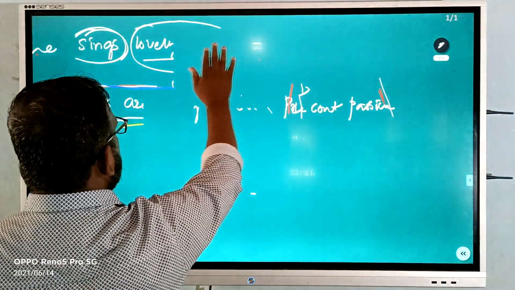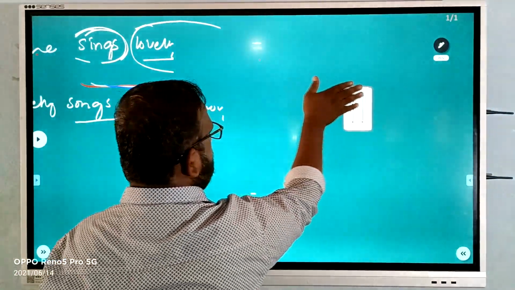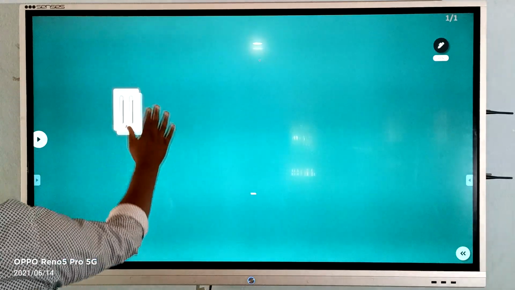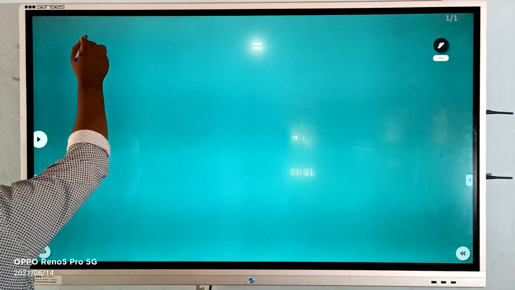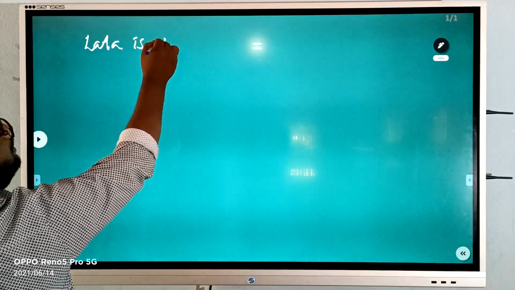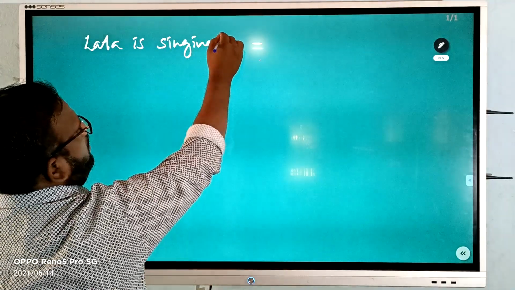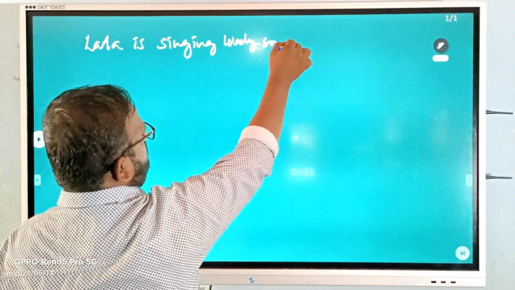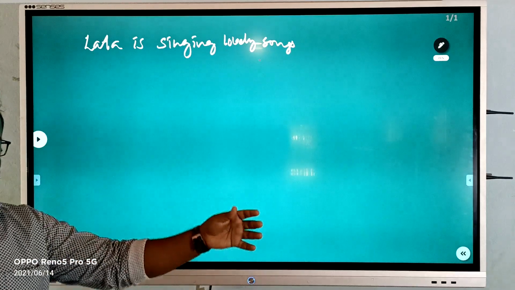Okay, let me rub it out. Lata is singing lovely songs. Right, this is in the present continuous tense.